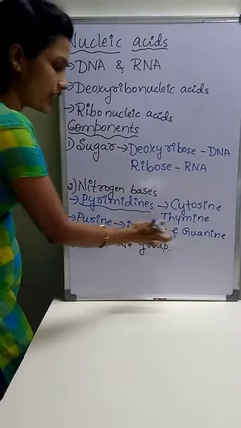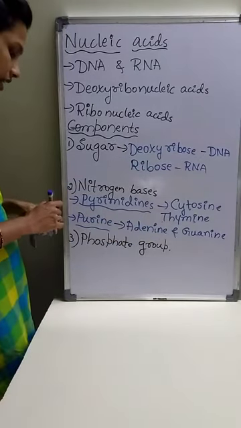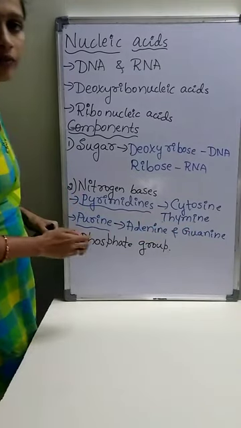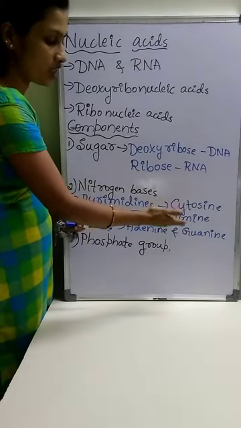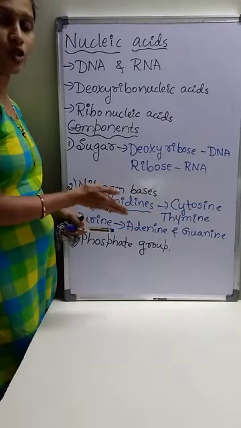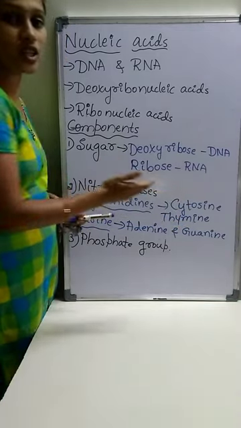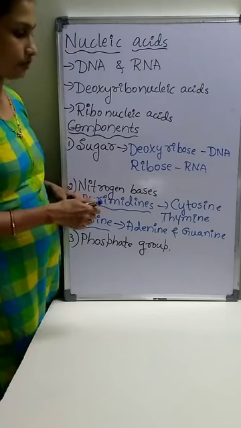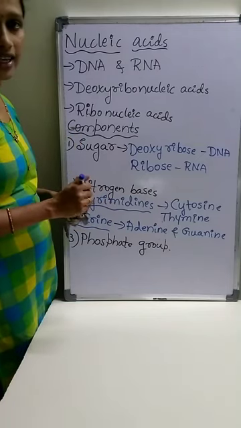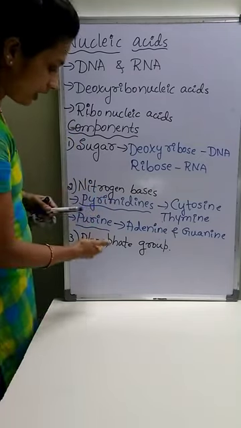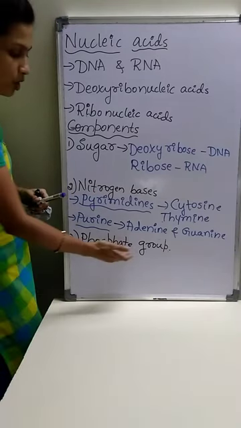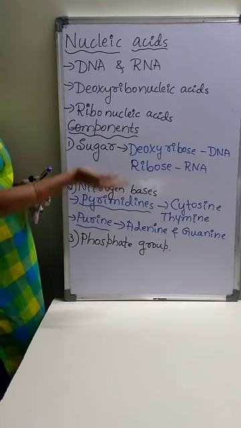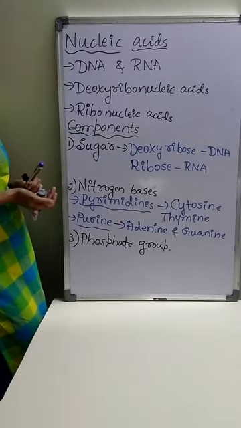The next component is the phosphate group, which is present in both DNA and RNA.